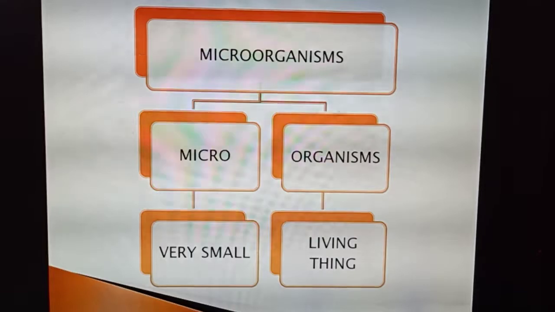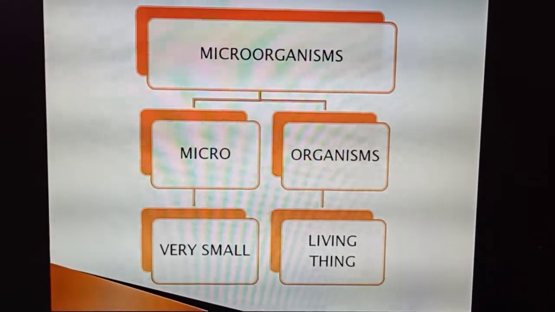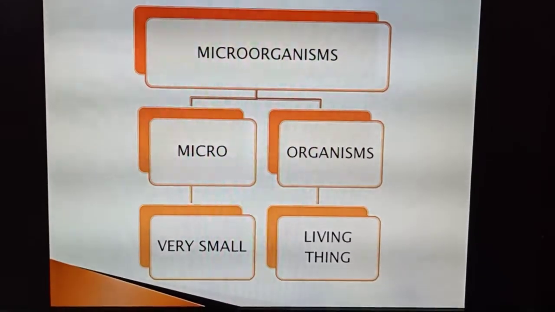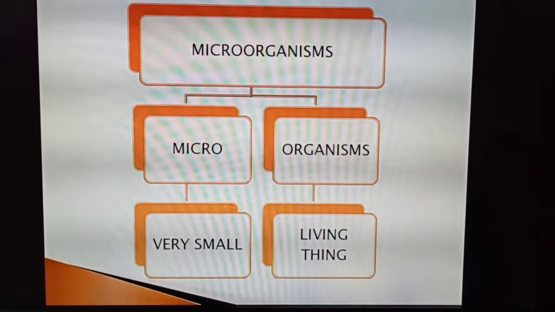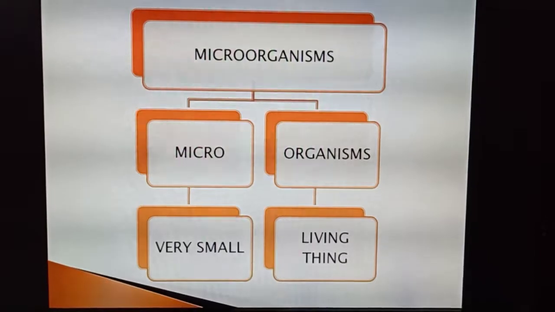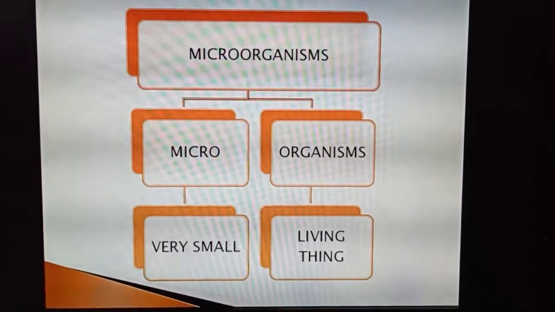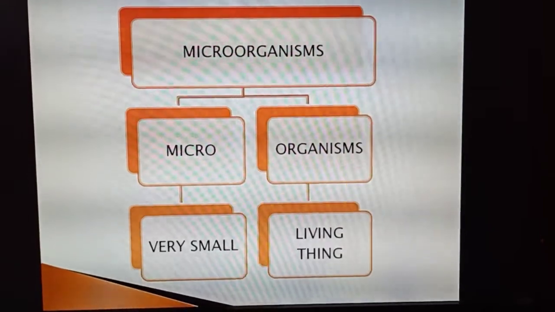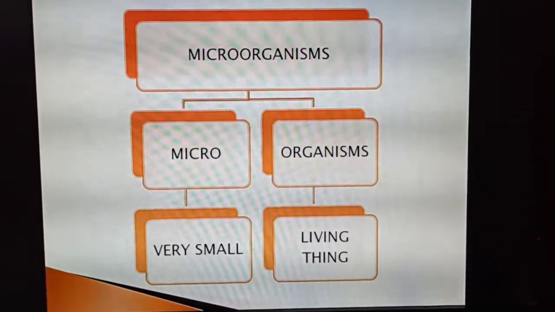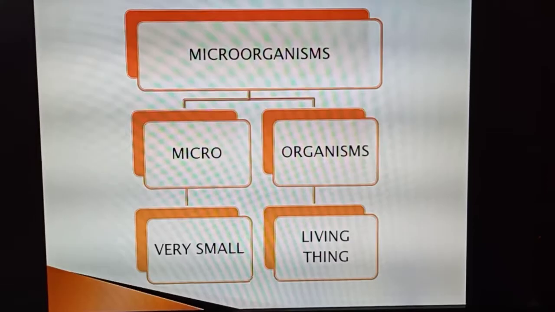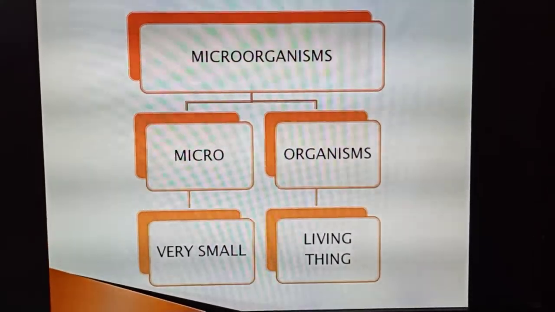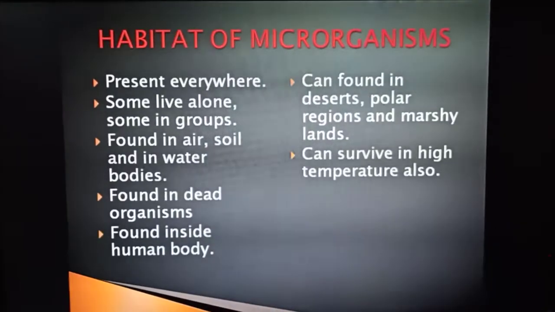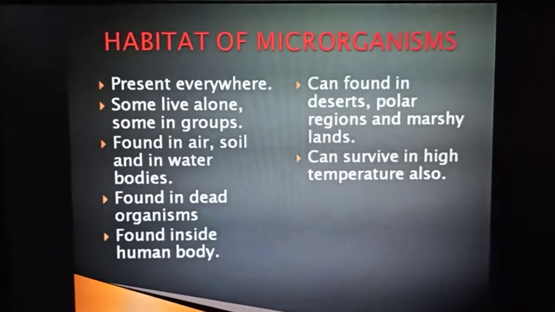These microorganisms cannot be seen by our naked eyes. We need a different kind of instrument to see them, that is our microscope. As the word indicates, scope, micro, we are focusing on the smallest living creatures present in our surroundings. If a microscope is not there, then we are not able to identify these types of organisms. Now we will talk about where these microorganisms live, or the habitat of microorganisms.